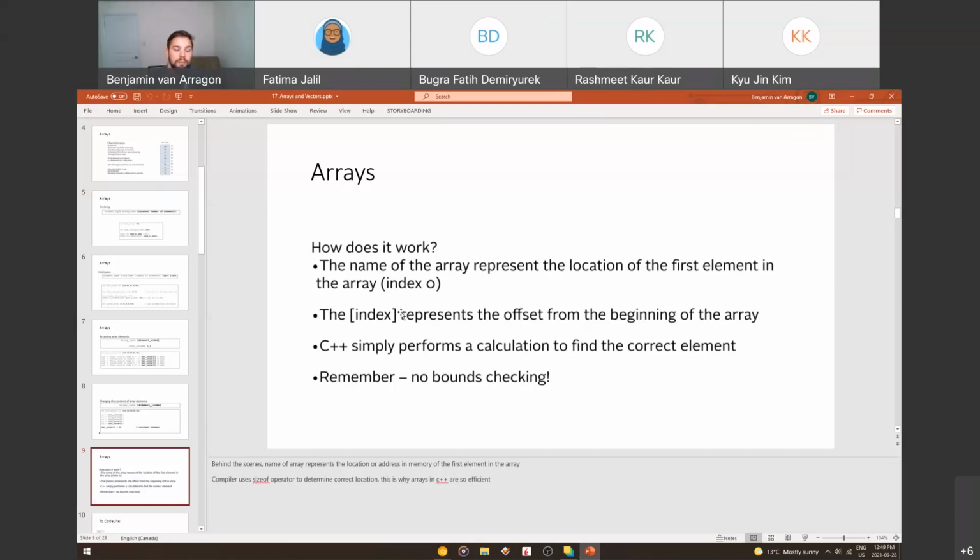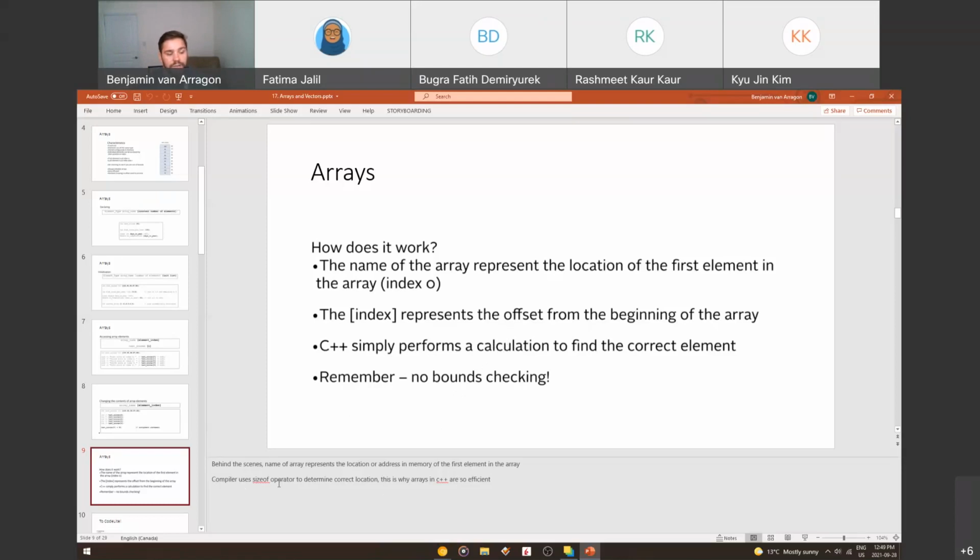So if you said you want to get something at the second index, and the array starts at 0 and all the element sizes are 4 bytes each, it'll take 2, which is the third element, and multiply that by the size in bytes and use that to mathematically find the value at that address in memory. It performs that calculation in the background, and it's very, very quick because it's all done mathematically. Remember, there's no bounds checking, so you can go out of bounds. It won't give you an error. It'll just make up a number or give you junk.